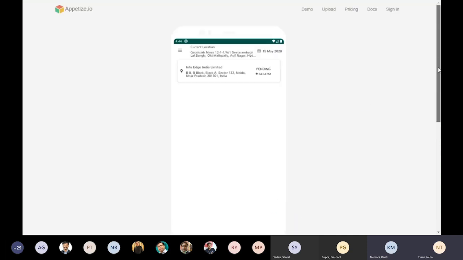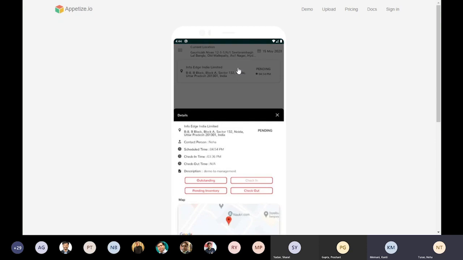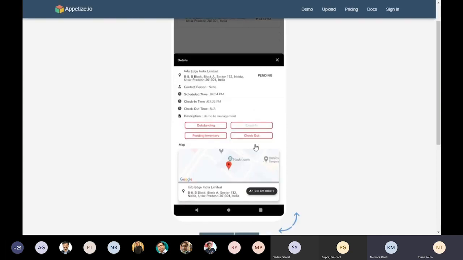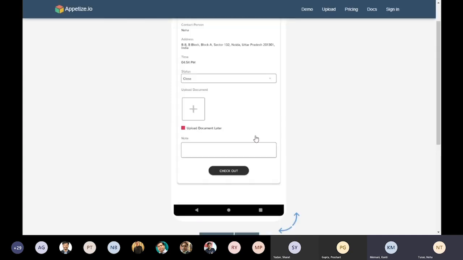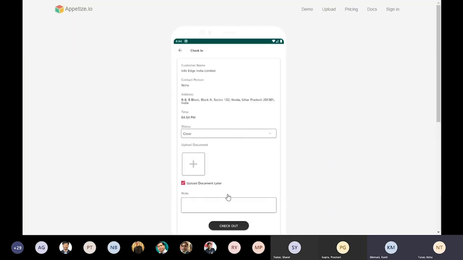Now I have been successfully checked in at the customer location. When the data goes into the database, it will show that I checked in from the Hyderabad location for this customer. This is why we are saying it is necessary for you to check in from the customer location only. Now you can see the scheduled time and my check-in time. Now I can check out. If my meeting has been done, I can upload a document, leave a note, and then check out.